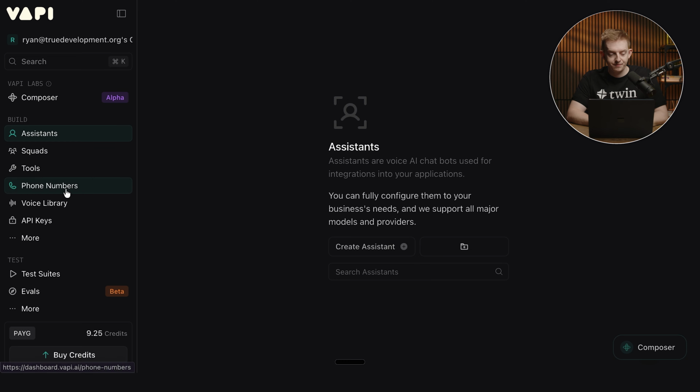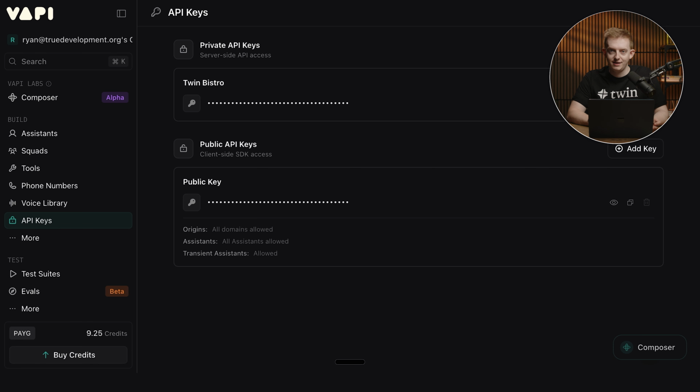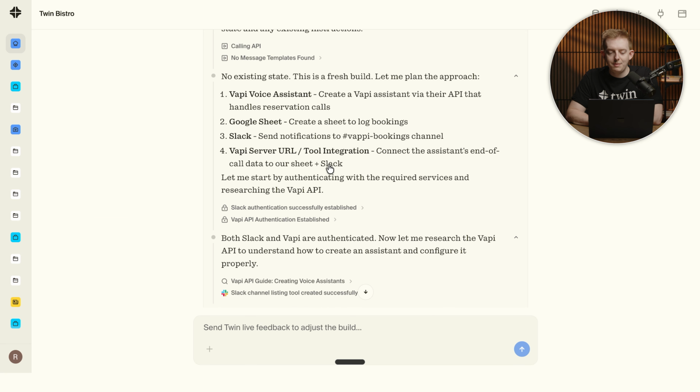Now, the cool thing is it already has my Vapi API key. But of course, all we would literally have to do is go to Vapi, go to API keys, and then just grab it from here. It takes literally 5 seconds, 10 seconds maybe, to grab an API key, but it already has access to it. And again, this is so powerful that it already has these things, so it doesn't need to ask you a bunch of questions. Because if you try running this same exact prompt in Manus or even in Claude Code, it's going to constantly ask you for these things, and you're going to have to do many steps, and you're going to keep getting stuck. Whereas with Twin, it can just do the entire thing end to end for you if you already have the integrations built in.